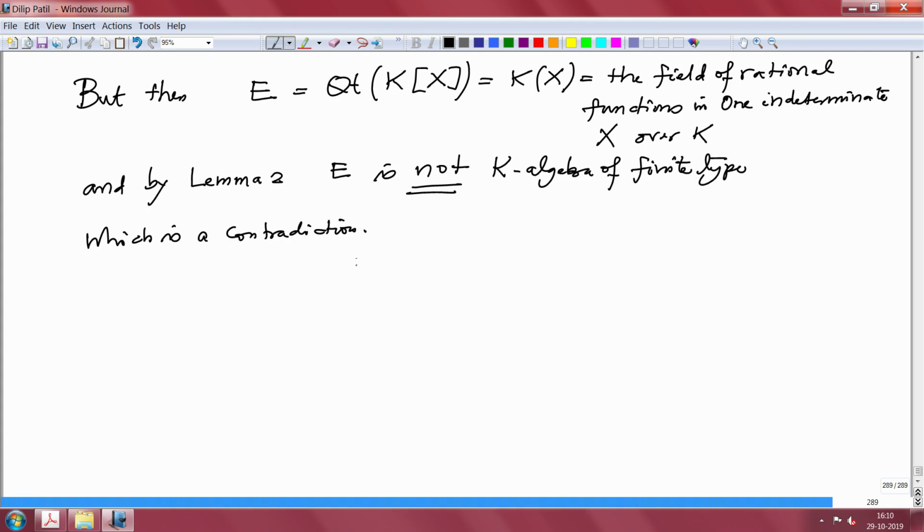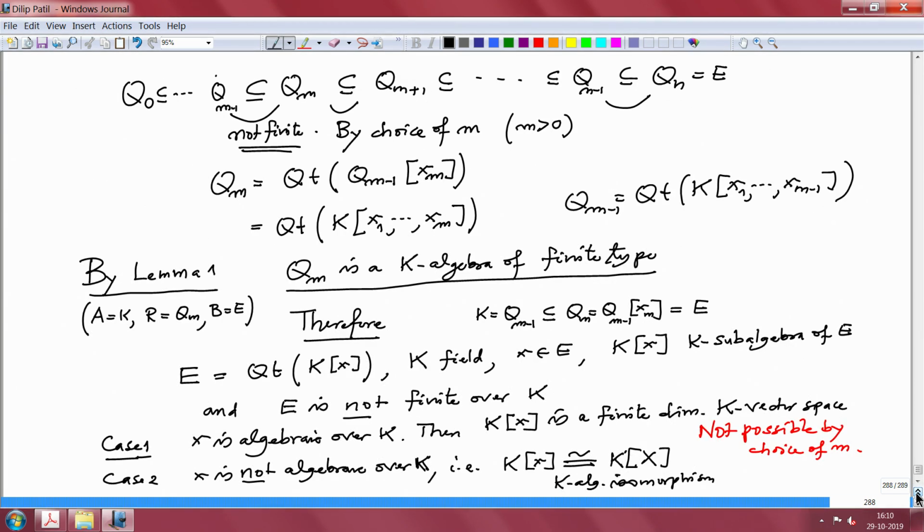You see, because you look here, what we are assuming. By Lemma 1, this is of finite type. This was finite type over E, but that is the quotient field of this, and so therefore it is not possible.